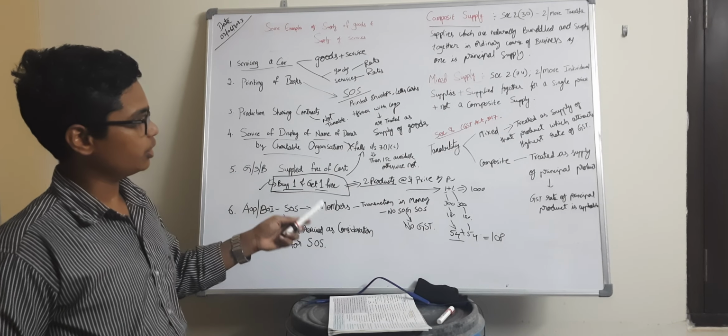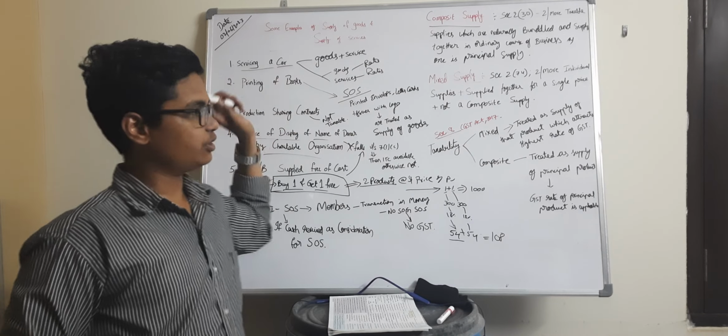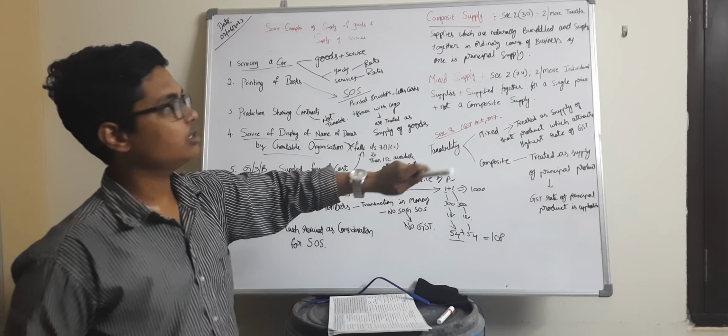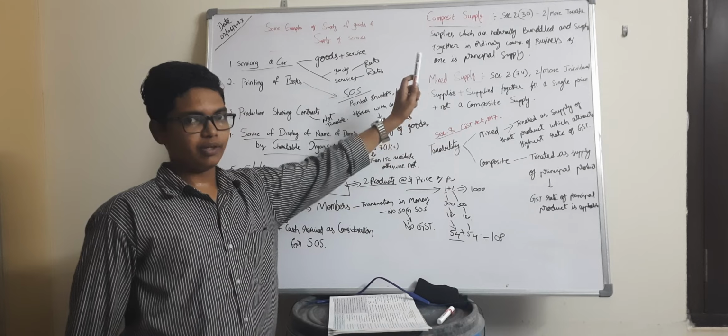Next, today we are going to learn about Section 8 of the CGST Act, which tells about the taxability of mixed and composite supply. Before going to the taxability, we need to learn what is meant by composite supply and what is meant by mixed supply.